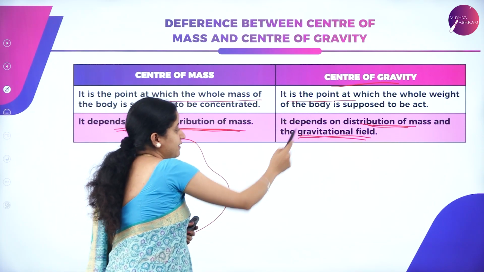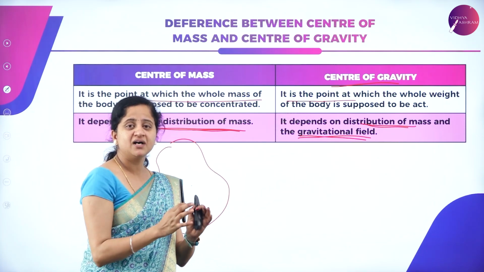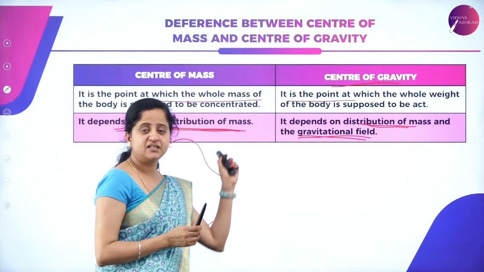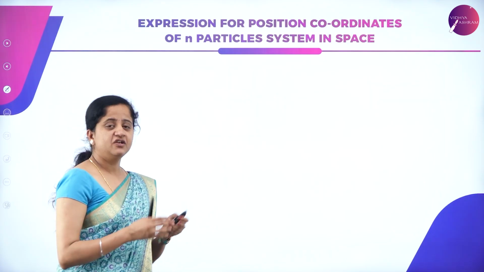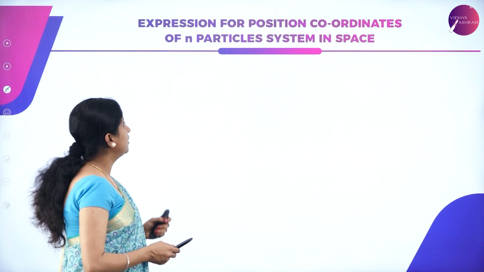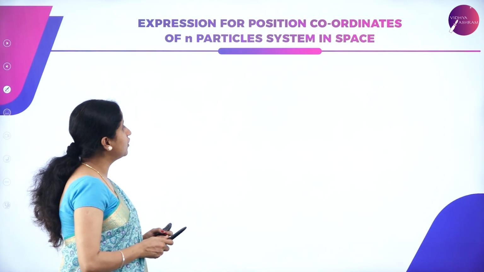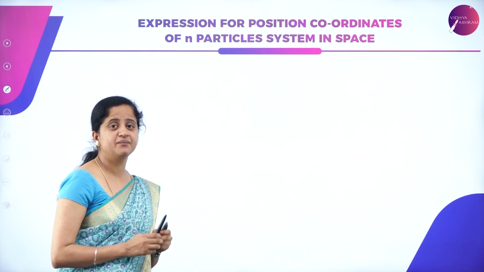In case of center of gravity, it depends on both mass and the gravitational field. So these are the basic differences between center of mass and center of gravity. Let us now move on to a derivation called expression for position coordinates of n particle system in space.